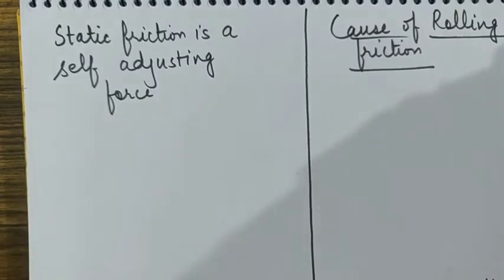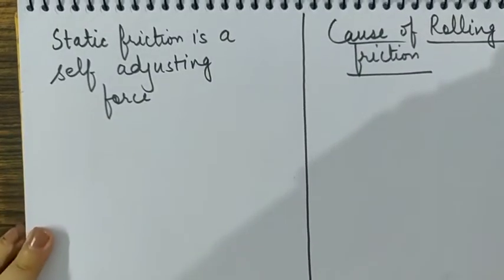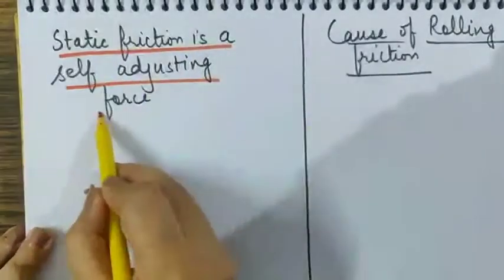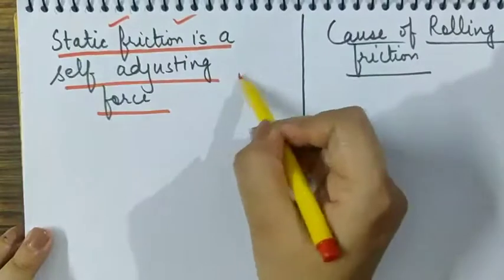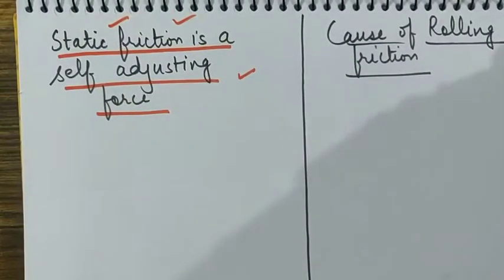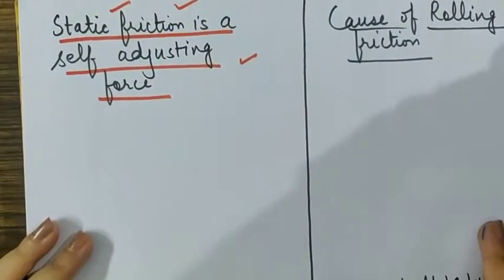The next topic we would discuss is the types of friction and some of the important features that those frictions possess. So first of the types is static friction. We call the static friction a self-adjusting force. So we must learn why the static friction is called a self-adjusting force.